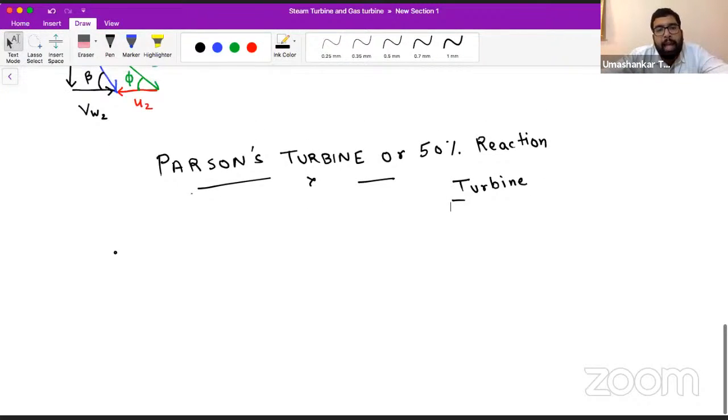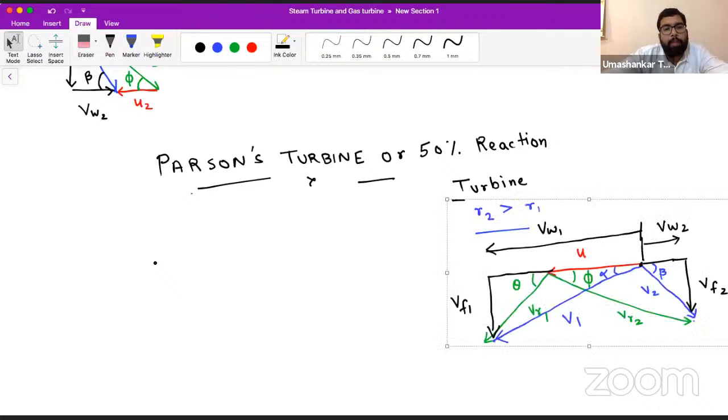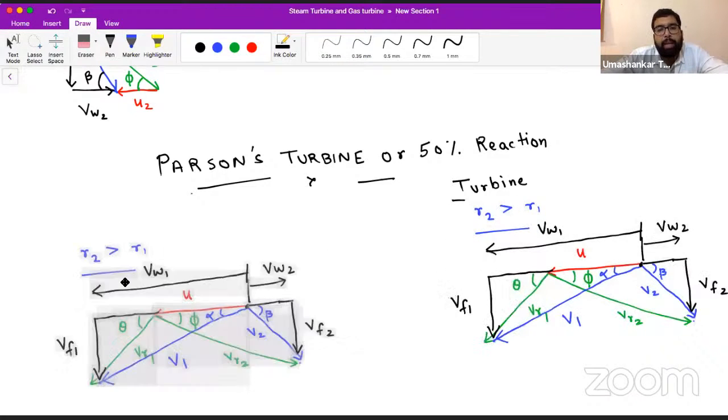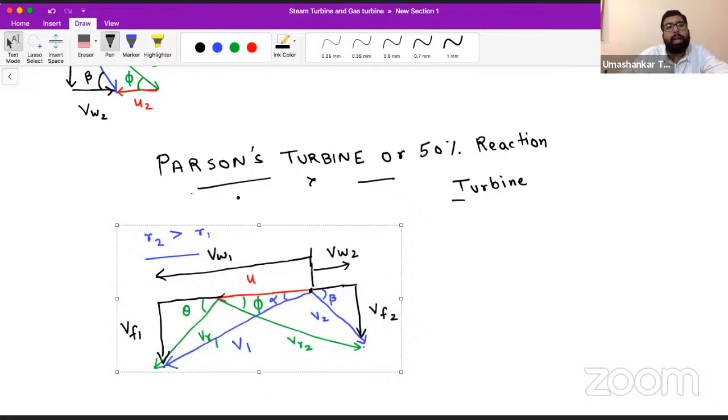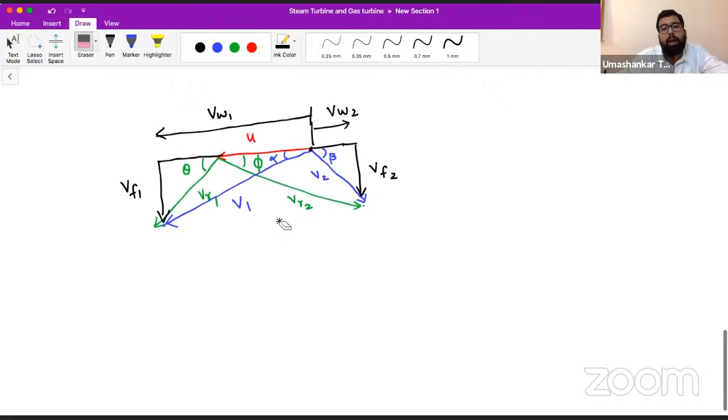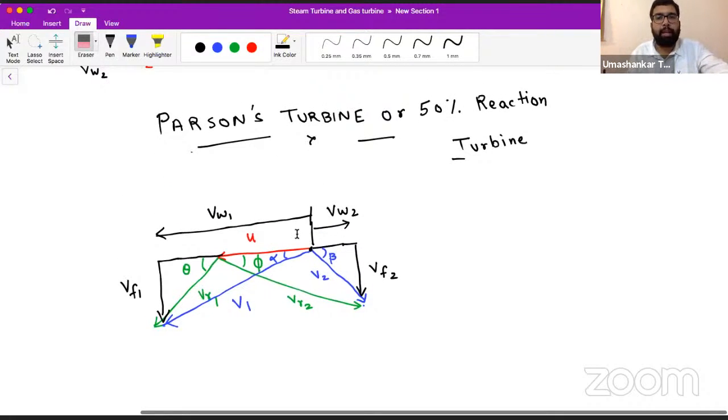You will make it as you make for any reaction turbine. The same is the velocity triangle of the Parsons reaction turbine, in which the effect of reaction is 50% and the effect of impulse is 50%.